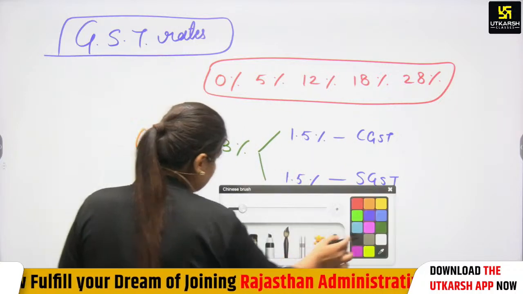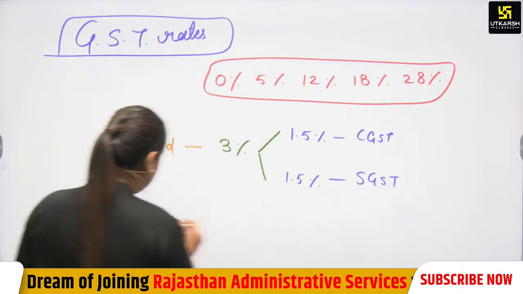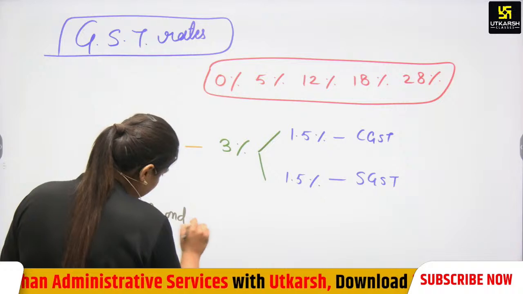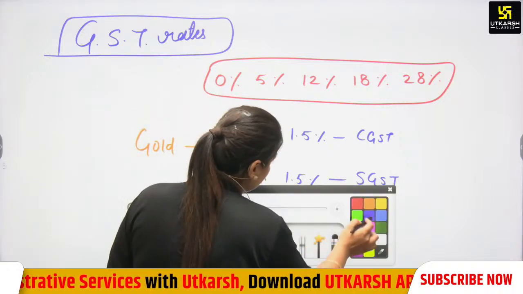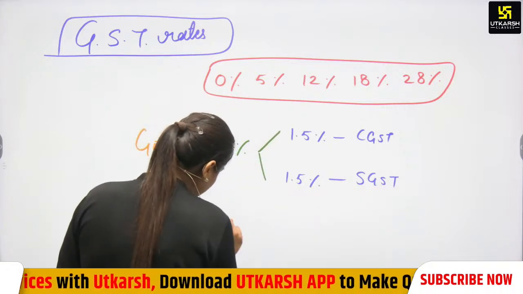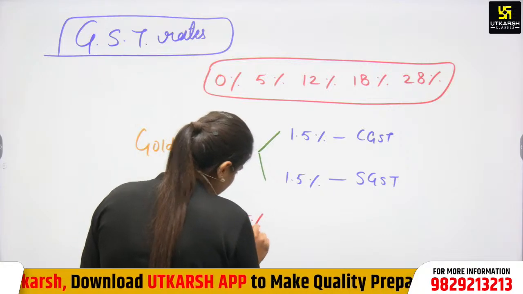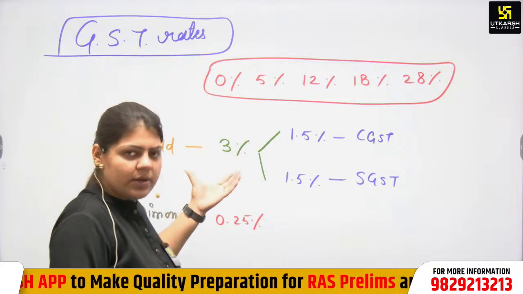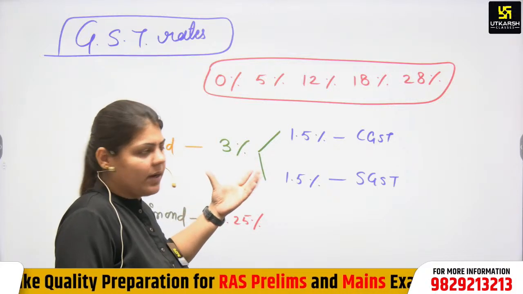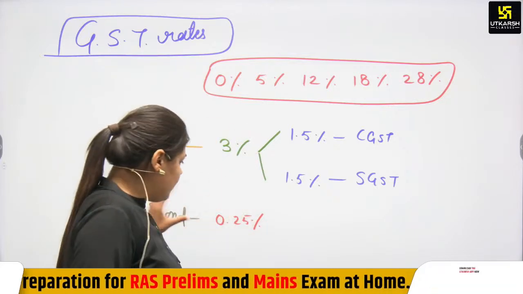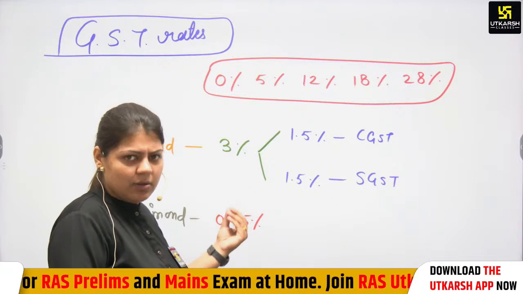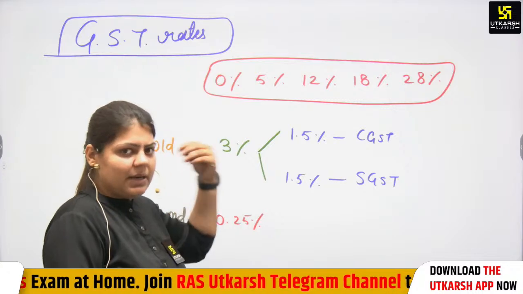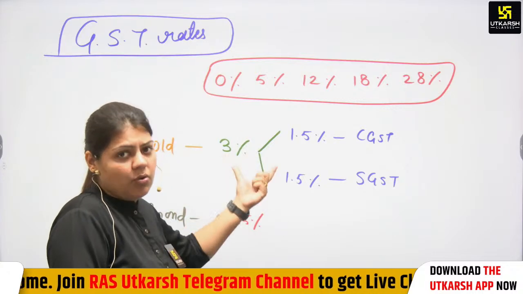Again, if you buy diamond jewelry, there is a tax of 0.25%. Gold has a higher rate because people purchase gold in very high quantity. But for diamond, there is low demand, almost no demand in India, because in weddings in particular we purchase gold, not diamond.